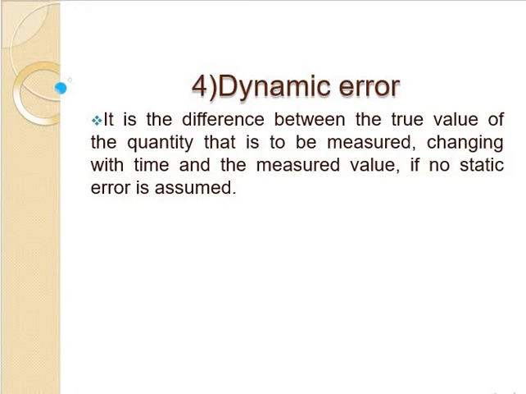Another type is systematic errors, which are again broadly divided into errors due to calibration and human errors. These are the different types of errors.